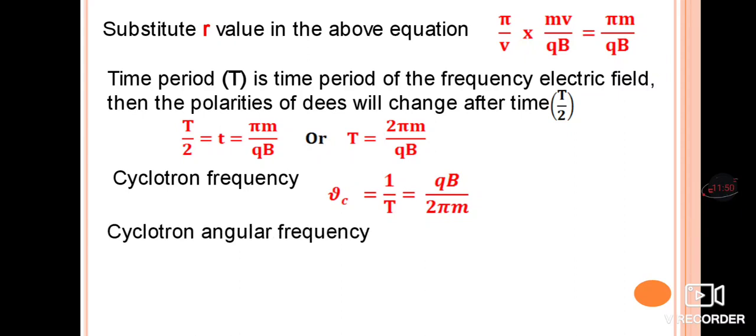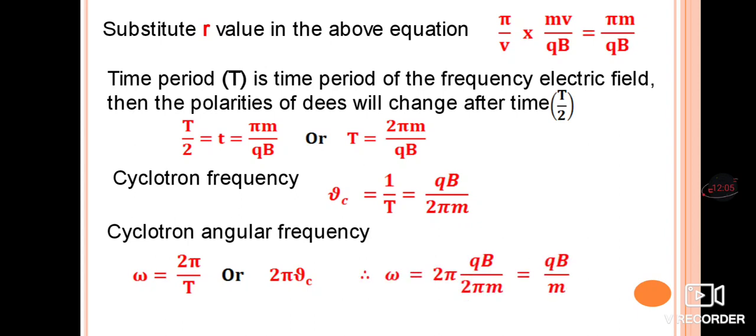And the cyclotron angular frequency we can write as omega is equal to 2 pi by T, or 2 pi nu c. Instead of nu c you substitute the value qB divided by 2 pi m. So, 2 pi gets cancelled, and we are getting qB divided by m.